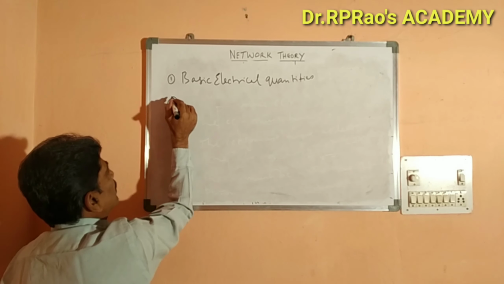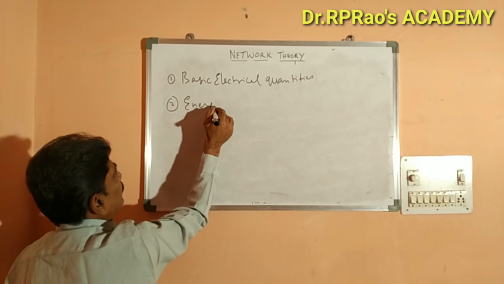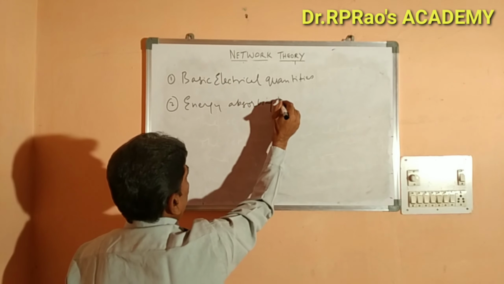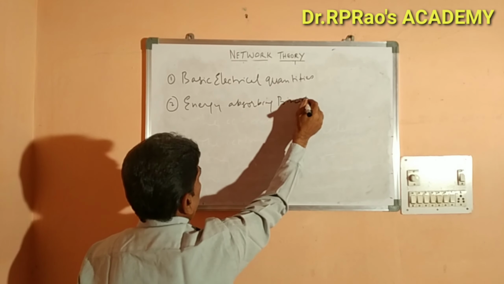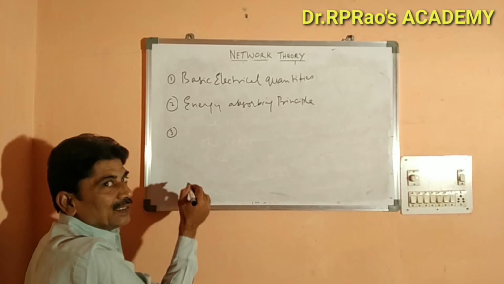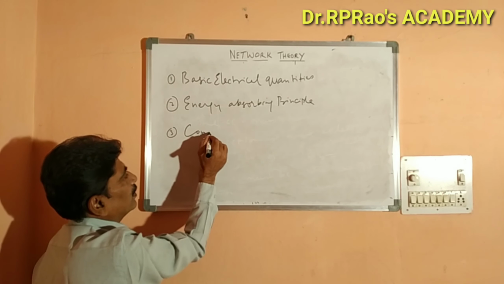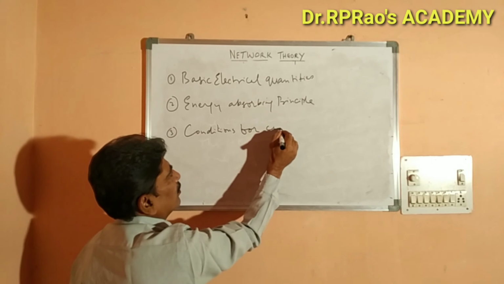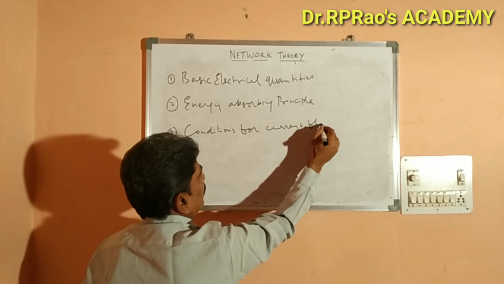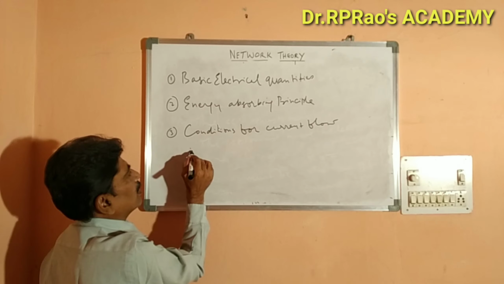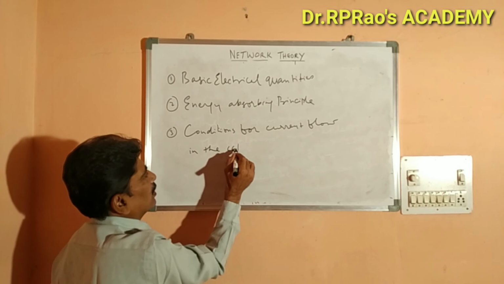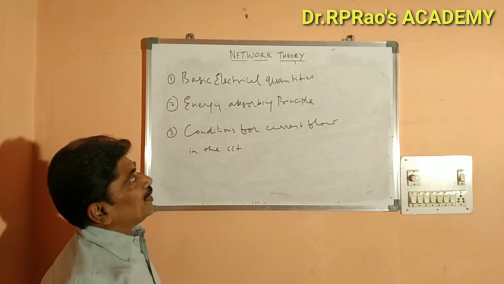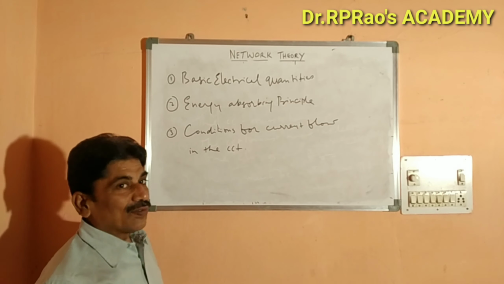And the second one is energy absorbing principle. And third one is conditions for flow of current, that is, current flow in the circuit. Okay, today we will discuss about all these three basic topics. Before that, we will see what is network theory.